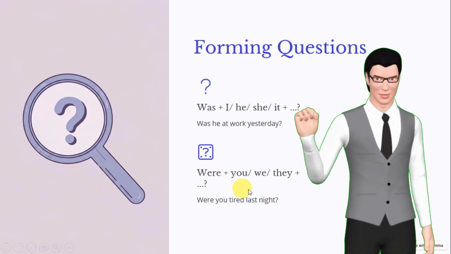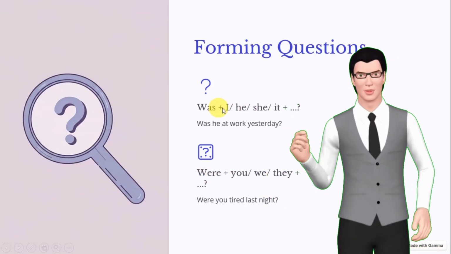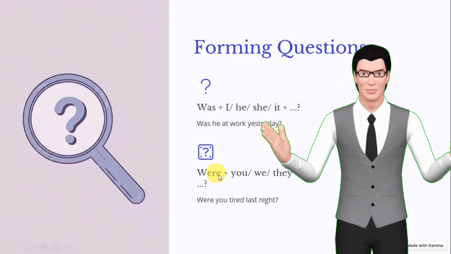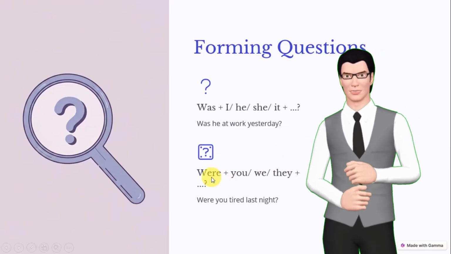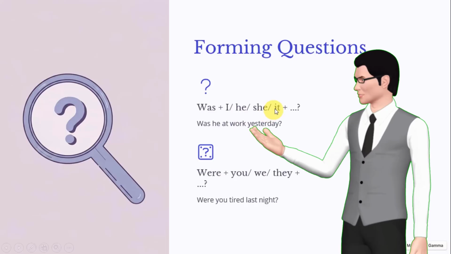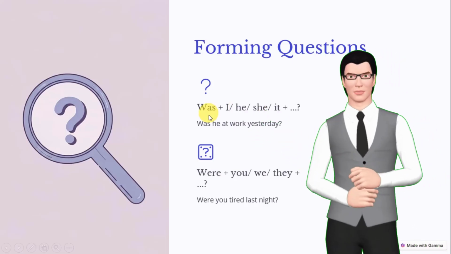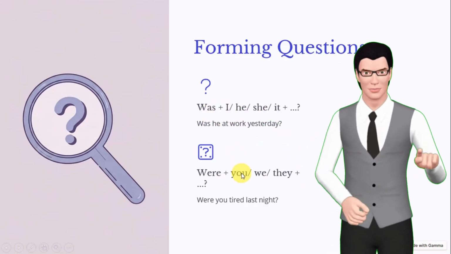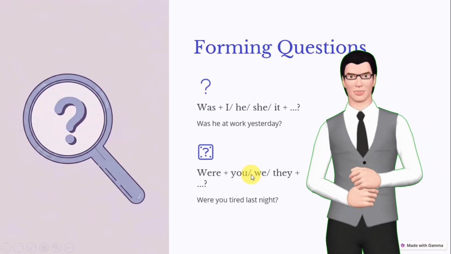Guys, these little things over here, if you can remember them, how to use them, when to use them: you, we, they is were; I, he, she, it is was. If you can remember those, guys, you can make many, many questions, right? Almost like any natural English speaker.